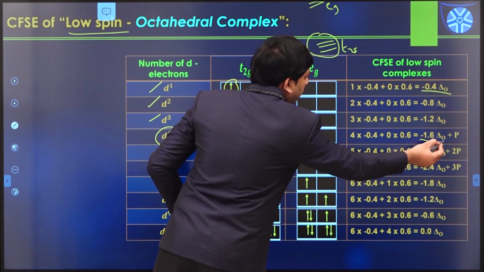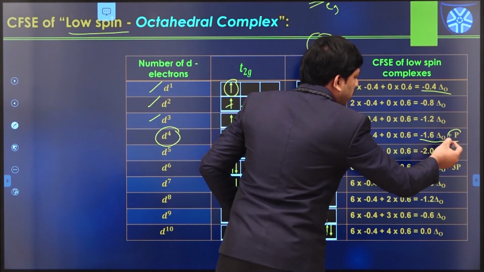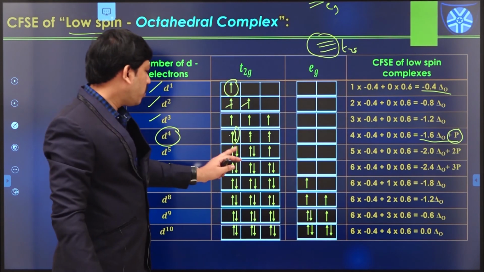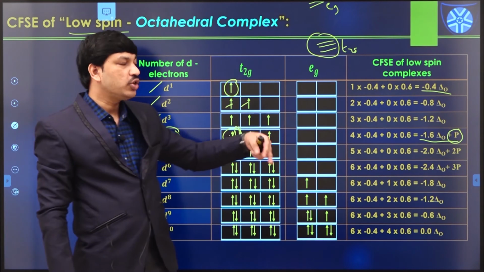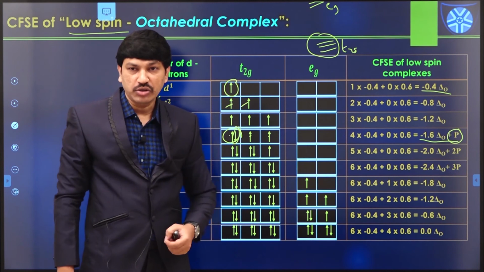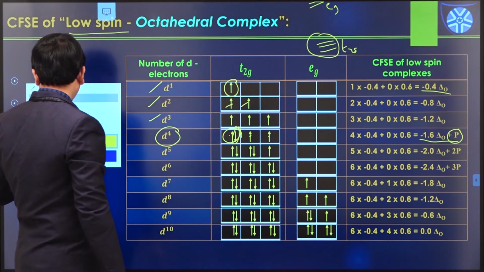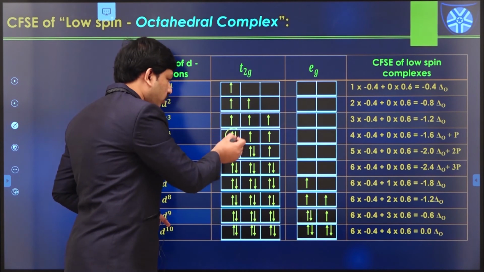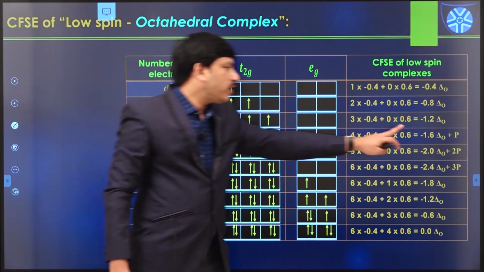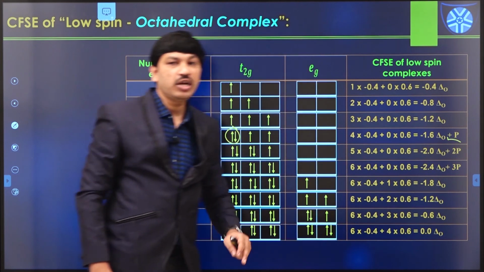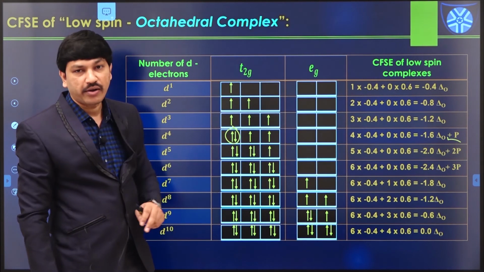In this case, the plus P indicates that one pairing happens. So we are also including the pairing energy, because we have one pair, yes or no? There is a pairing of one set of electrons. So that P indicates the pairing energy of the first pair of electrons.